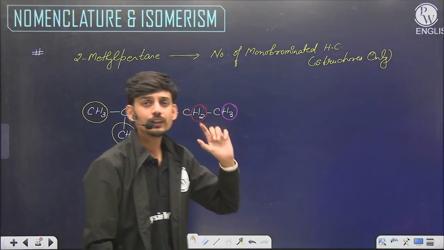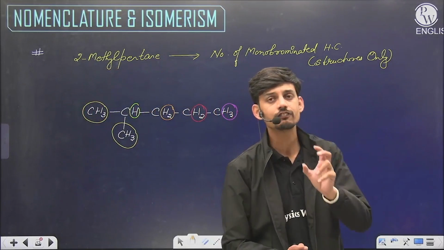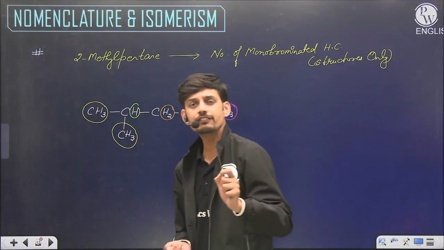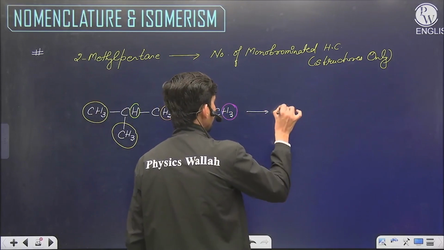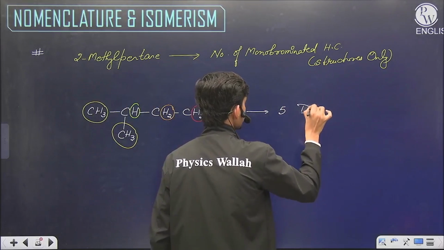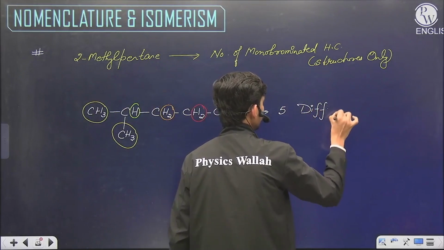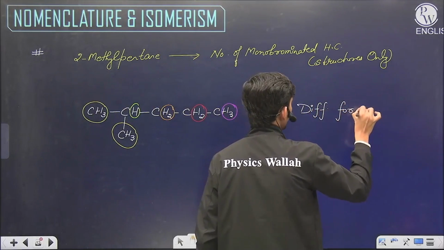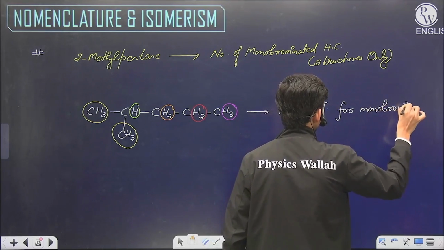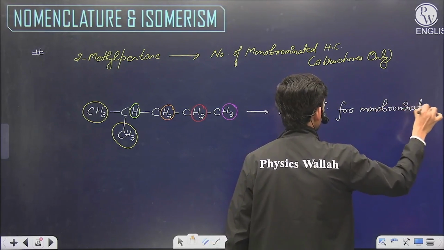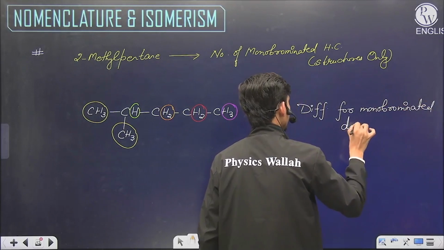5 unique hydrogen positions, or 5 different types of hydrogen. And if we have 5 different types of hydrogen, then we will have 5 different structures for monobrominated derivatives.